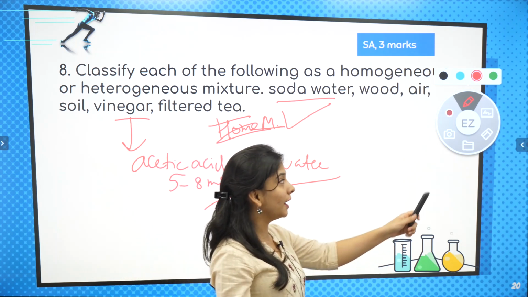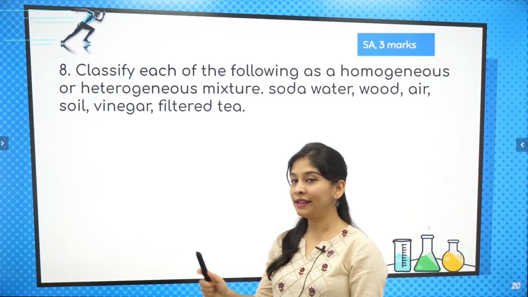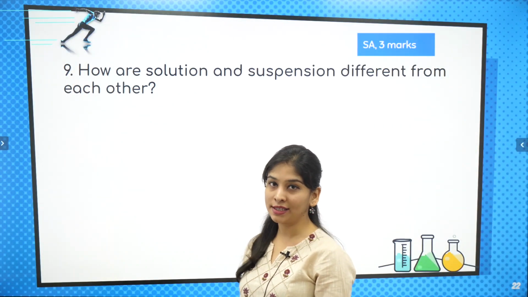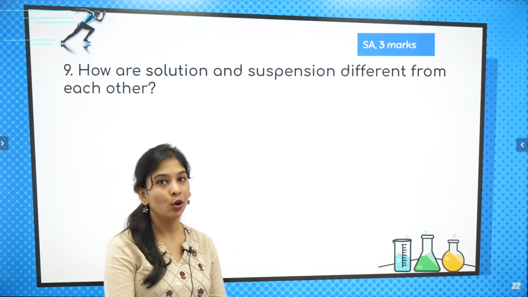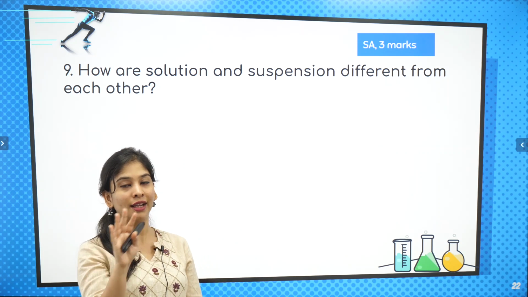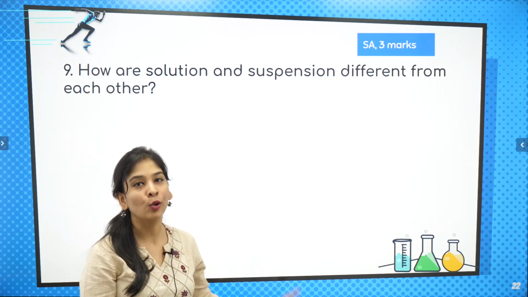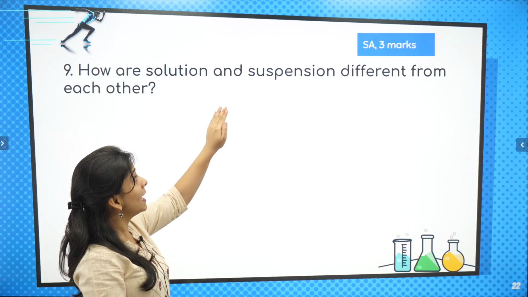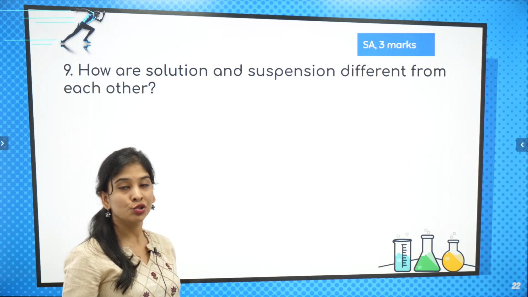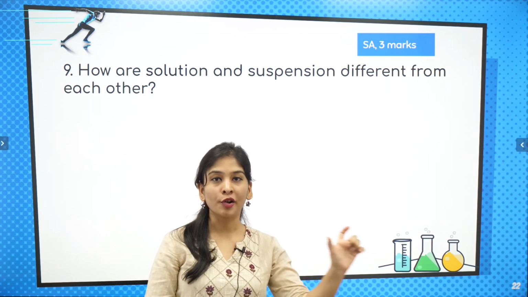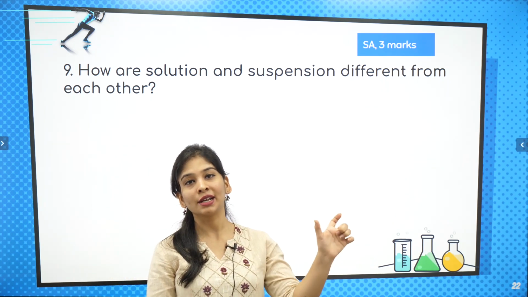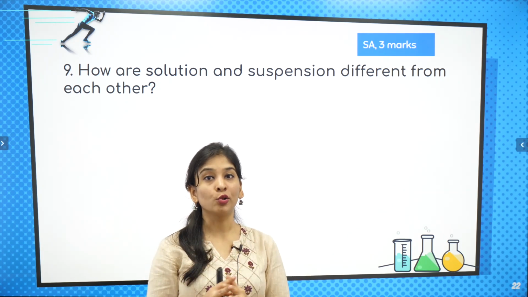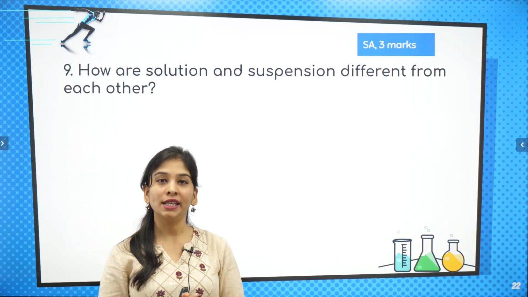But how would I know about the same? That you're listening and you're following ma'am, because ma'am really needs your response. So how will I know? Whosoever is watching, I'll see how many people watched and how many answered. Okay, I don't need a very big explanation. So it's the difference between your solution and suspension. Suspension I already told you is a type of heterogeneous mixture, which is like an extreme one, in which two substances do not mix at all, and you can easily see.